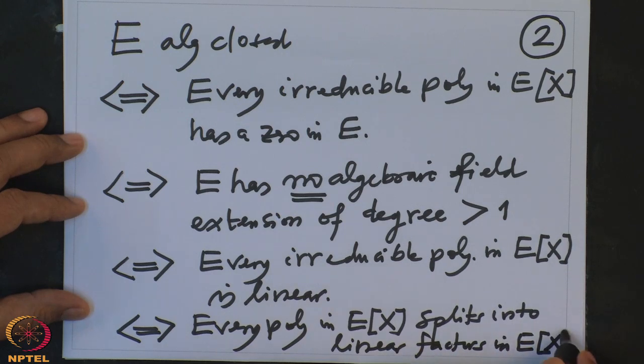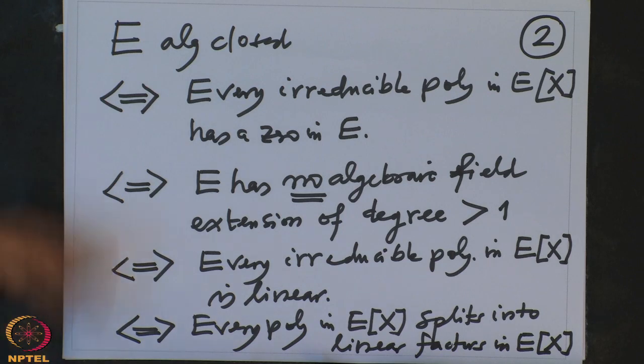This is also because every polynomial splits into irreducible ones, and irreducible polynomials are linear. Therefore, all these equivalences are merely a restatement of the definition. I will use them whenever there is a possibility, and I will not explicitly say why it is so. Now, another easy proposition.